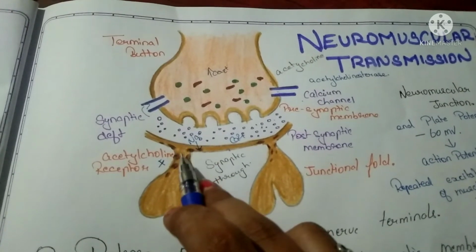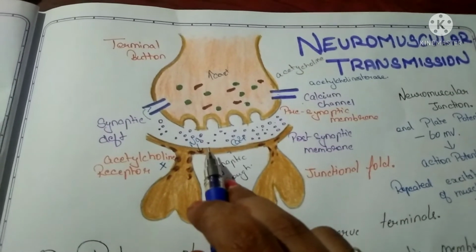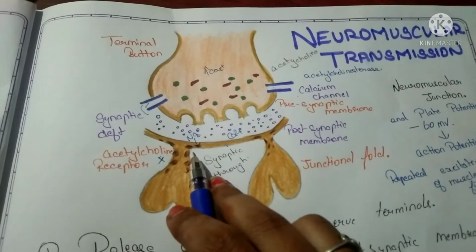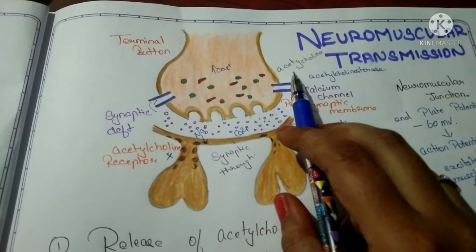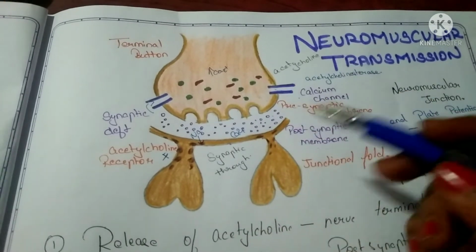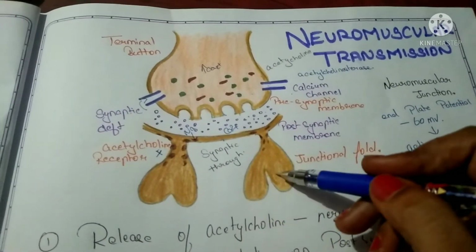When there is no receptor, where will the acetylcholine bind? So because of this, the muscle contraction is unable to take place. So this causes the weakness and fatigue of the skeletal muscles.